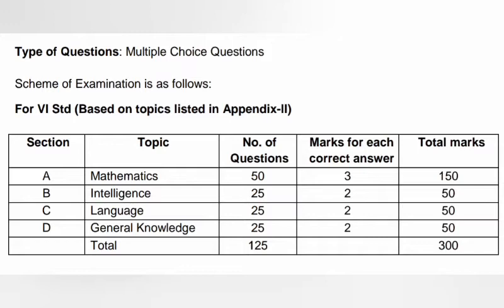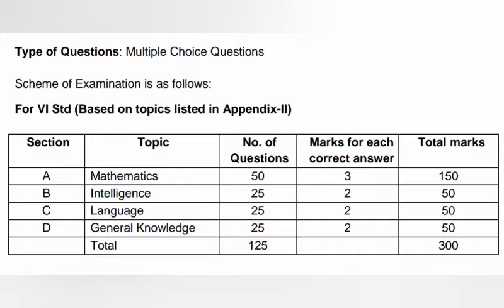Section B is intelligence questions, 25 questions, each of 2 marks. Total score or the marks will be 50. Section C will be language, which will also have 25 questions, each of 2 marks. So that comes to 50 again.